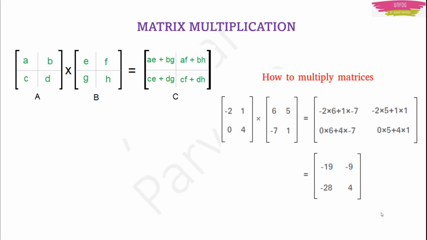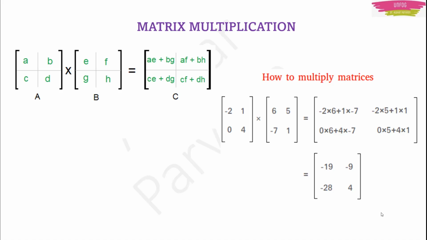It is minus 7. Multiply 1 into minus 7. Add these two things. Okay, in the same lines as you did here for ABCD and EFGH, these two matrices, same thing you have to do for these numbers. I am giving you an example to relate. If you write it down, then only you can understand.